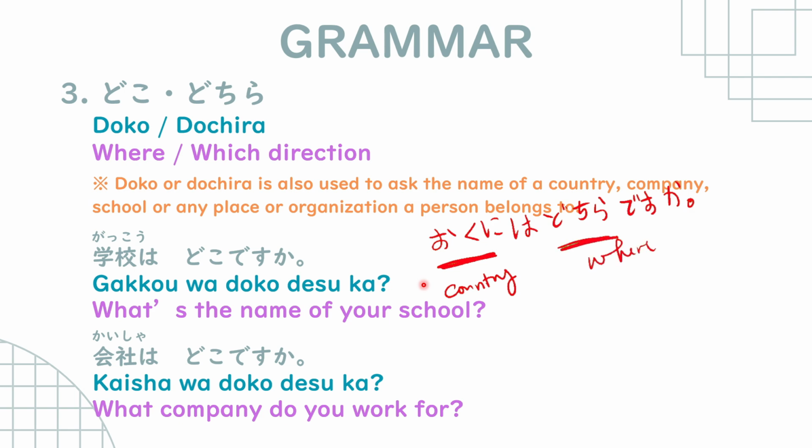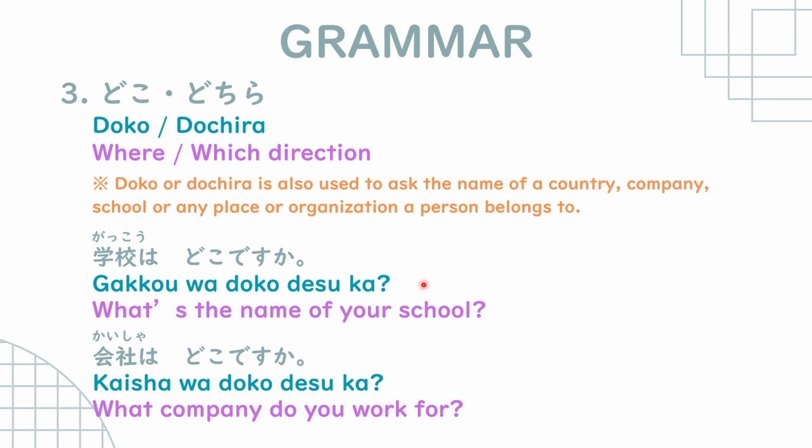So this means where are you from? So doko and dochira can also mean what organization are you part of? What country are you from? Where are you from? What's the name of your company? What's the name of your school? So those are the two uses of doko and dochira. One is to ask where exactly or which direction.